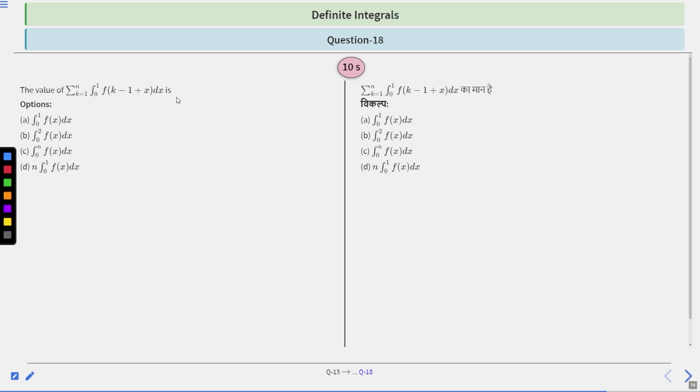and see whether we are seeing any pattern or not, right? Or how we try to convert this series into an integrable form, and that integration will be of the form of this, right? So you have to find the option in the form of integration of some limit and fx dx, right? So in this way you try to approach this question. You have 10 seconds to solve this question. After 10 seconds we will discuss the solution.